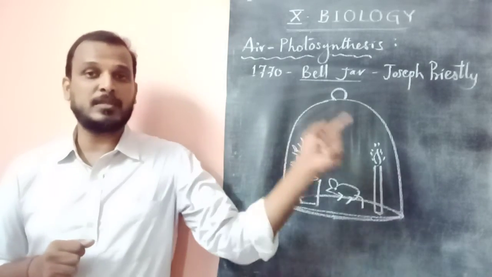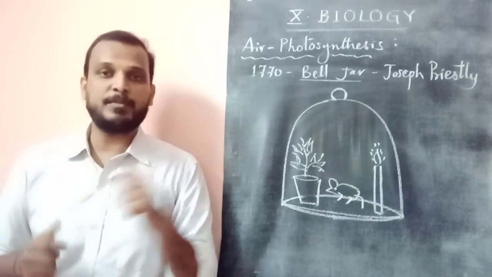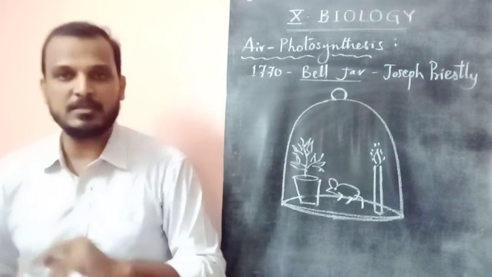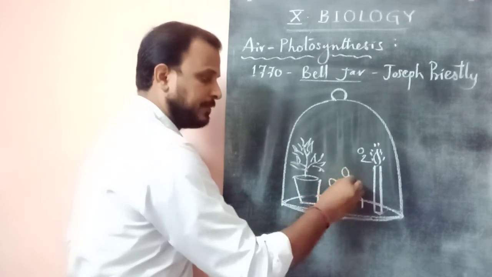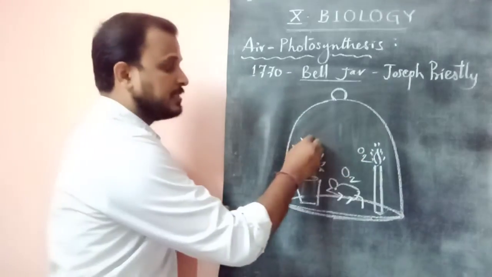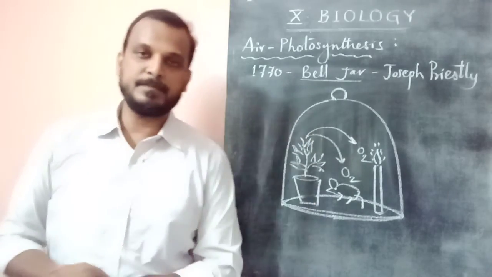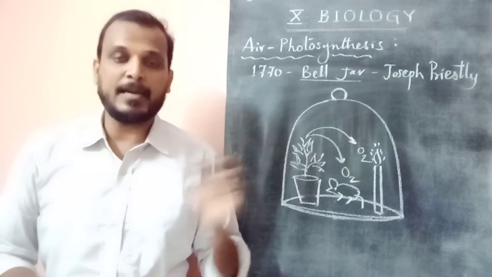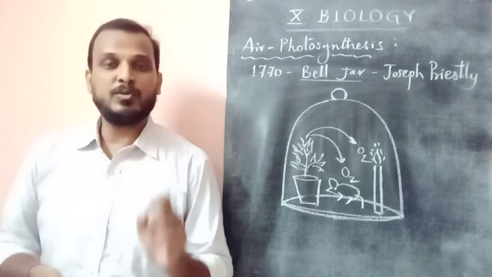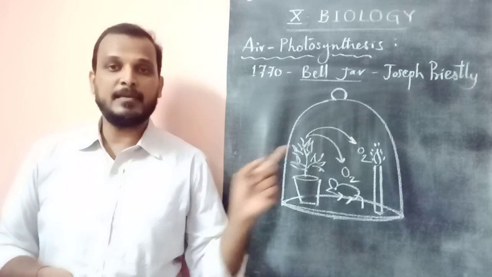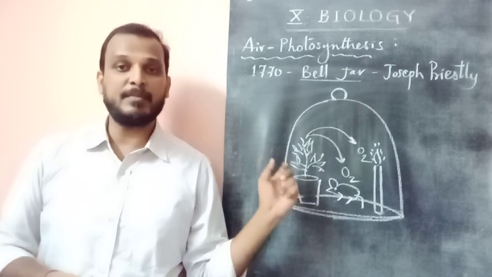Plants restore the air. If a question is asked, which air is restored by the plant? Your answer must be oxygen, because they are using oxygen. Animals are also using oxygen, which is again restored, keeping them active and the candle burning. I'll write the statement later on this board, dear children. So this is the bell jar experiment. It showed the importance of air in relation with burning objects, breathing animals and a plant.